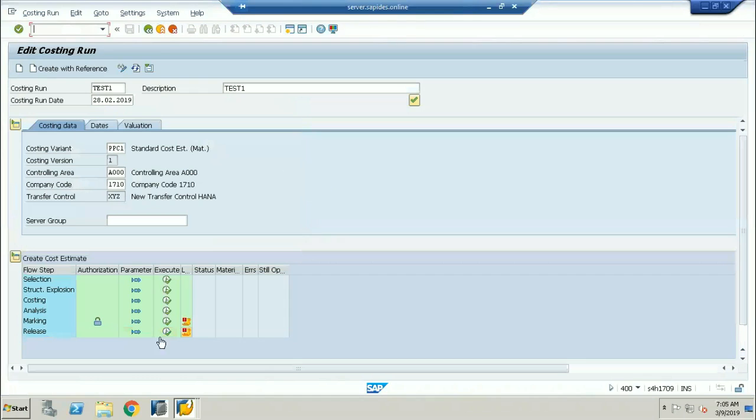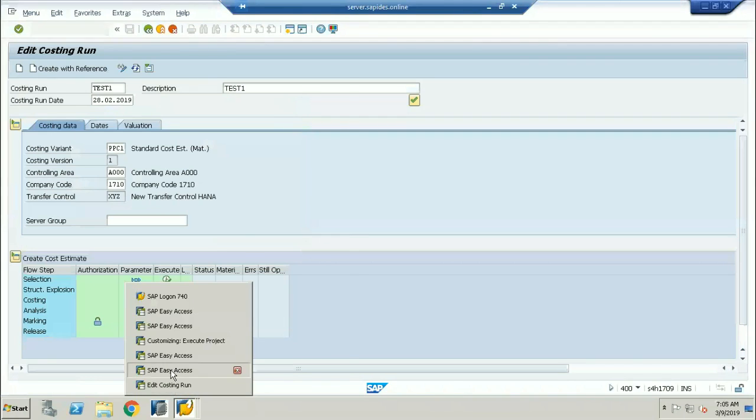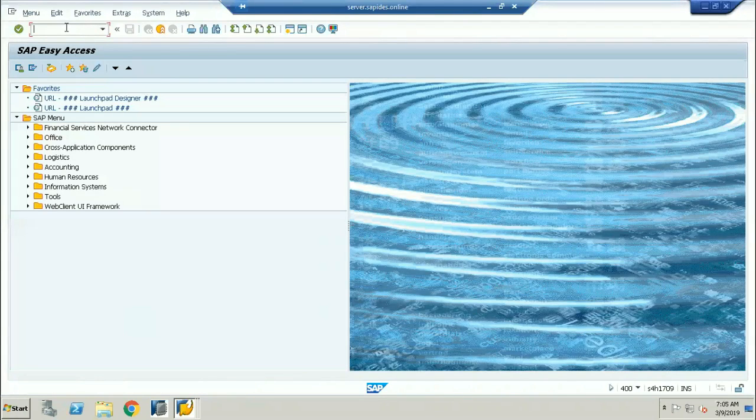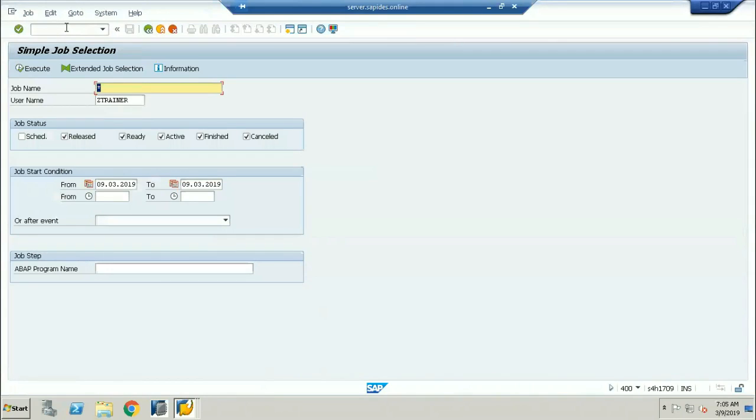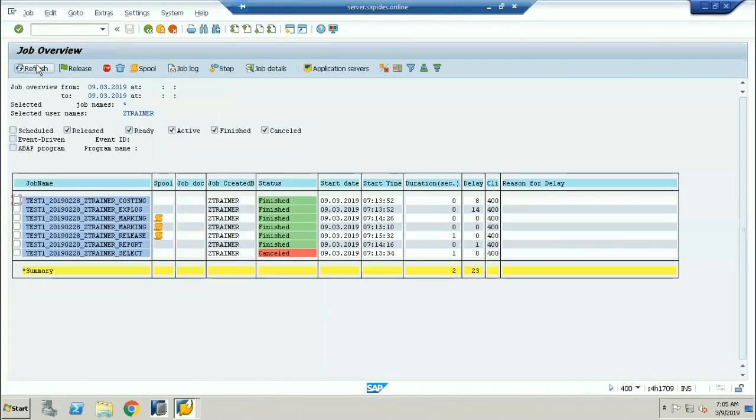Now I'll go to SM37 to see all the logs. Okay, so one has been cancelled and all others have been finished. Why is it getting cancelled?